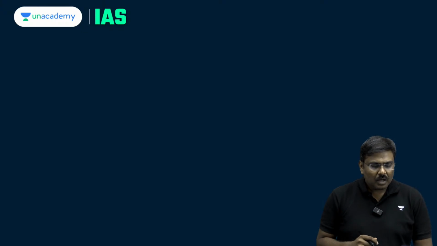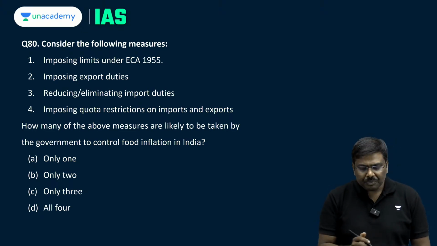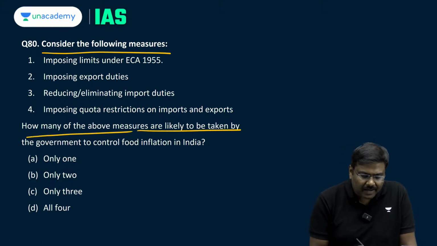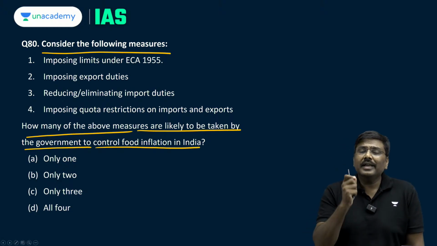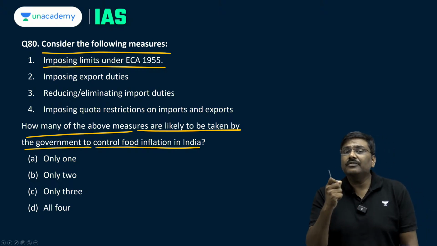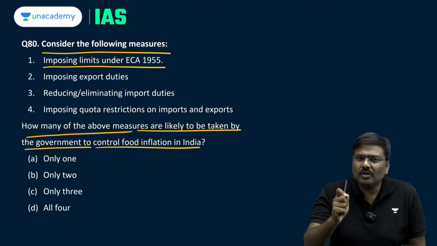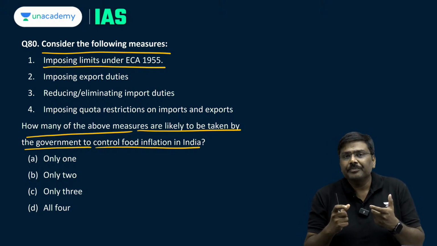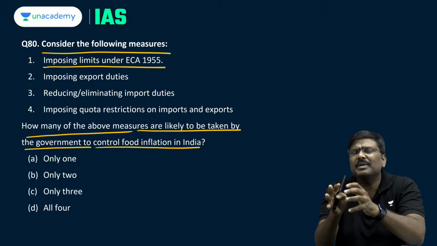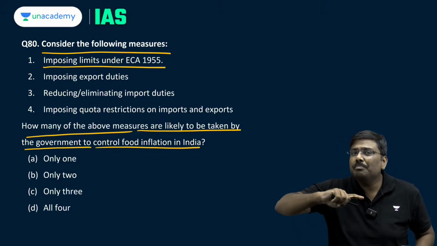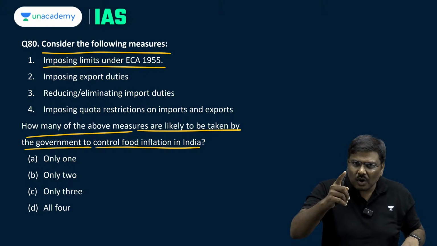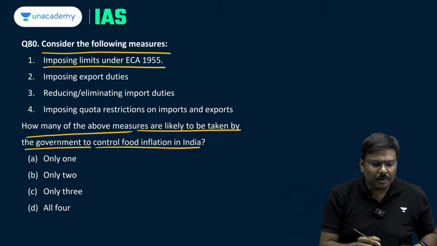Only 2 are correct. Now let me go to question number 80. Consider the following measures. How many of the above measures are likely to be taken by the government to control food inflation in India? Imposing limits under ECA 1955, the Essential Commodities Act of 1955. What does it mean? Under ECA, if warehousing limits are imposed, if storage limits are imposed, you cannot store beyond what has been permissible. Hoarding will not be allowed, and if hoarding is not allowed, supply increases, and food inflation will be brought under control.